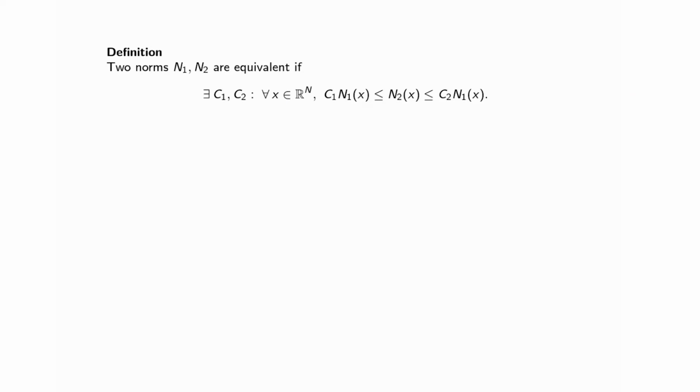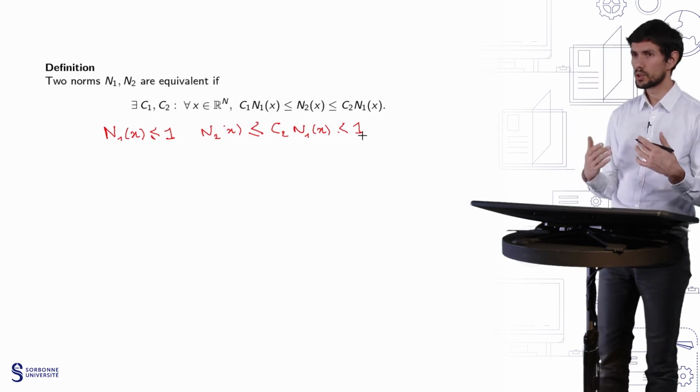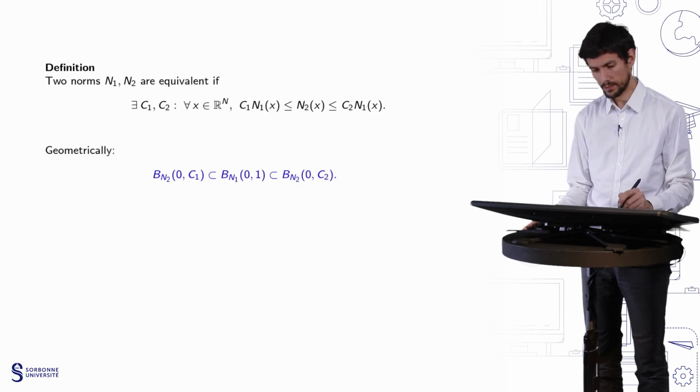There is a basic consequence of this fact: if you have n1 of x smaller than 1, then you have n2 of x smaller than C2 n1 of x, which is smaller than C2. And this gives you some inclusion between balls, which are summarized here.